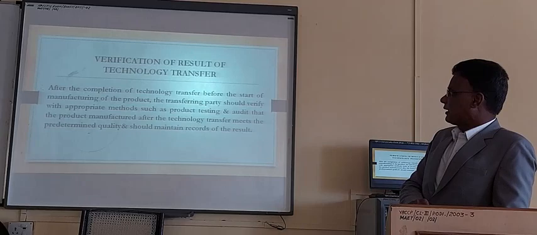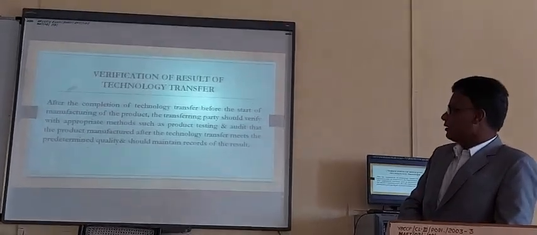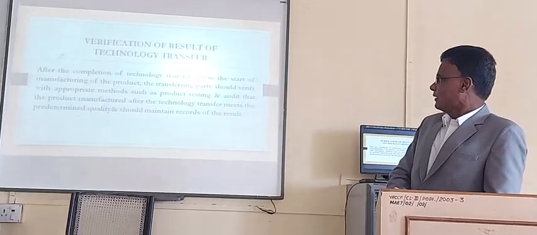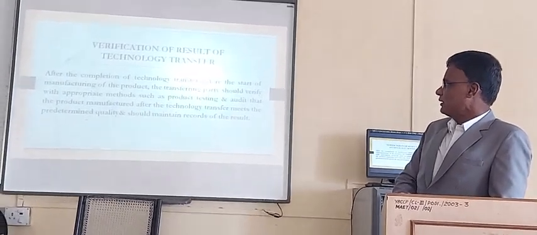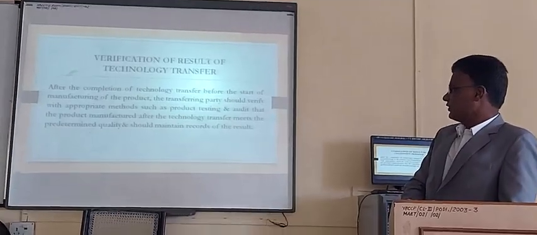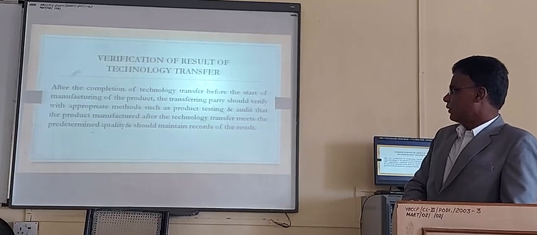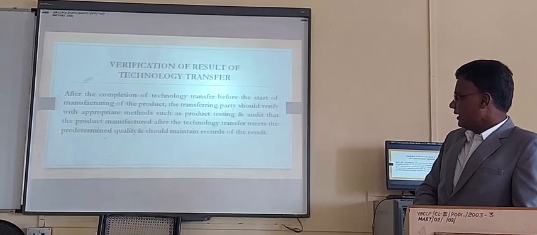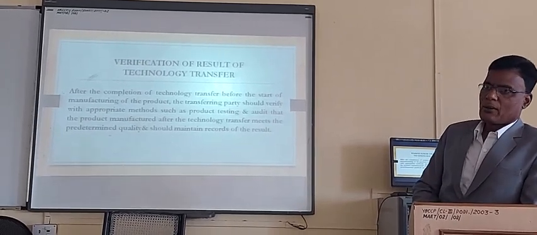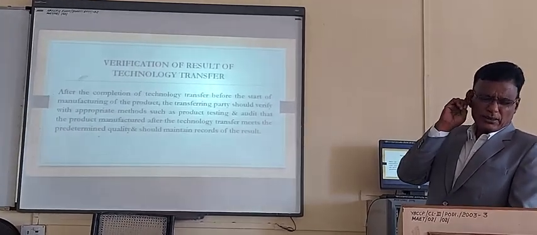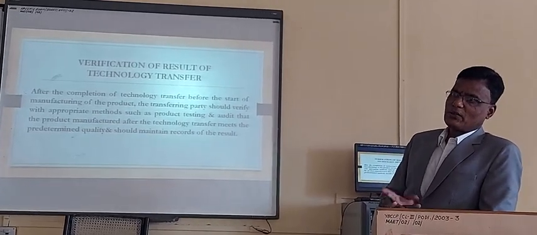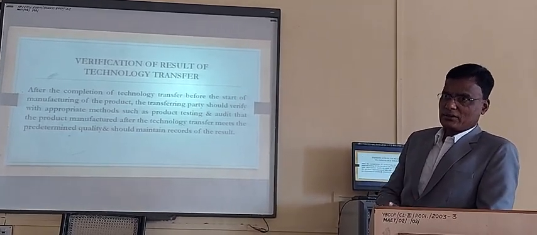Verification of result of technology transfer. After the completion of technology transfer, before the start of manufacturing of the product, the transferring party should verify with appropriate methods such as product testing and audit that product manufactured after technology transfer has the predetermined quality, and should maintain records of all results. So whatever research is there, when the company makes the product, that researcher should check whatever he wanted and whatever he got after the product.